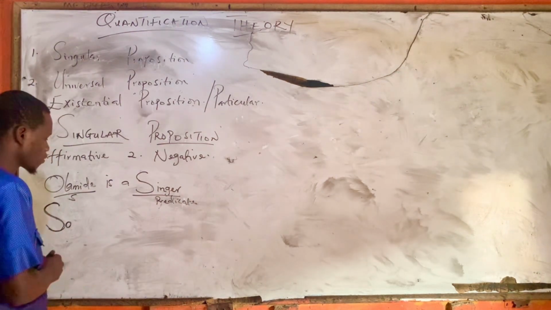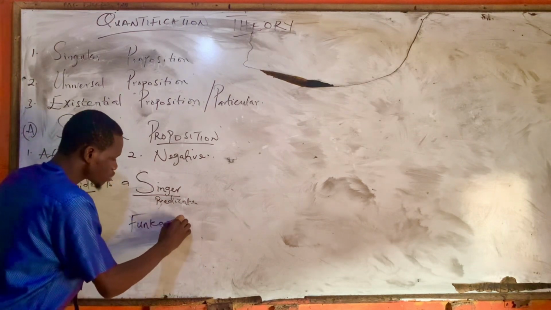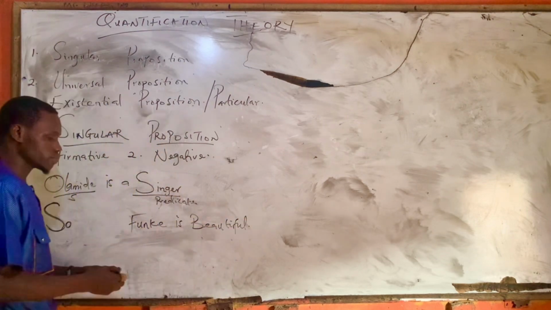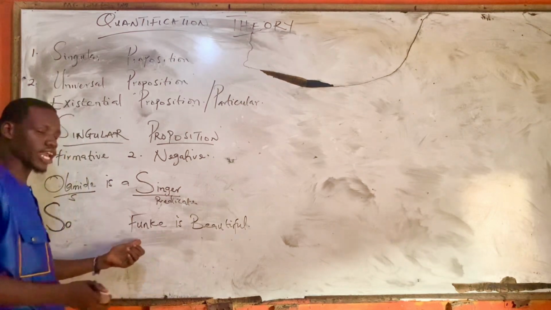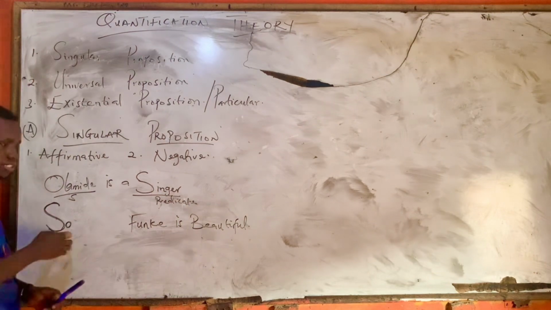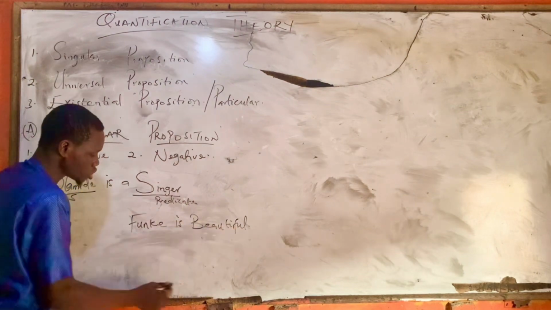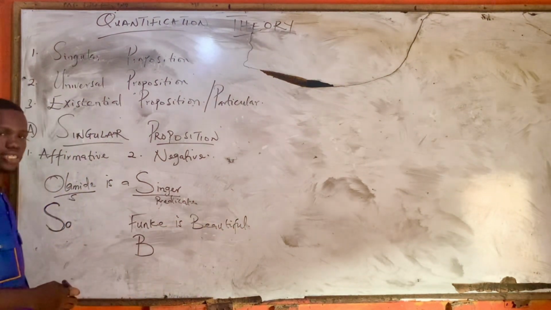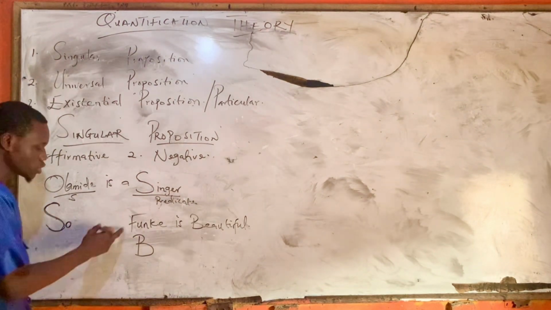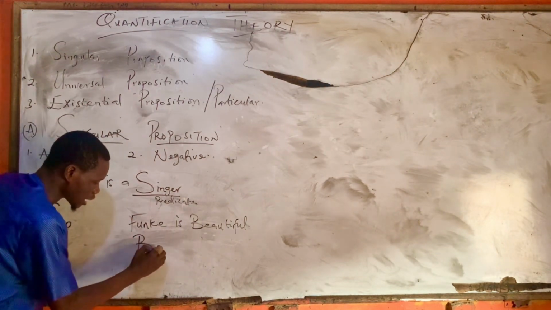Another example is when we say Funke is beautiful. Funke is our subject, and beautiful is our what? Predicate. Just the way I did it, the first letter of beautiful will be picked, which is what? B, and to be written in what? Capital letter. Then the subject term, we pick the first letter, which is F, and it will be written immediately after the predicate term, in small letter f.